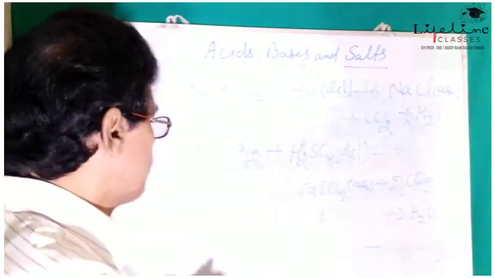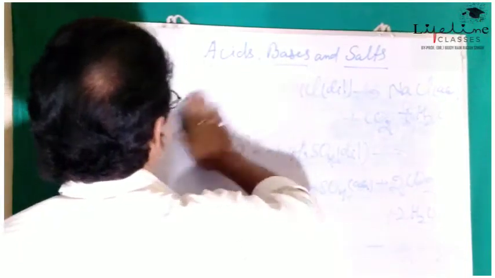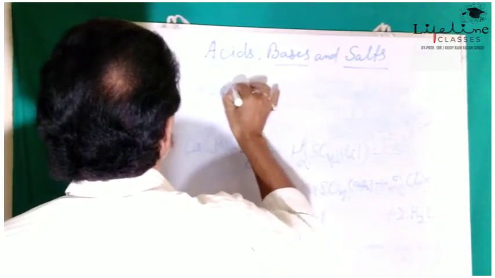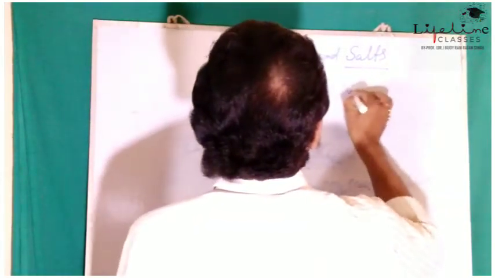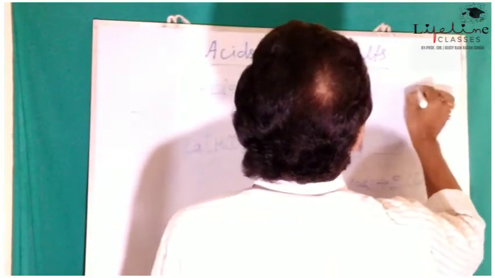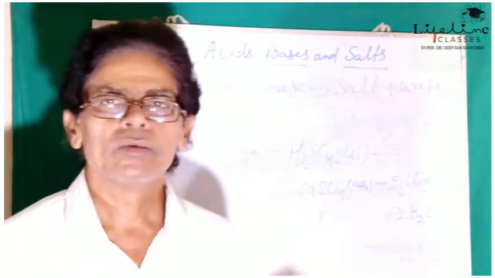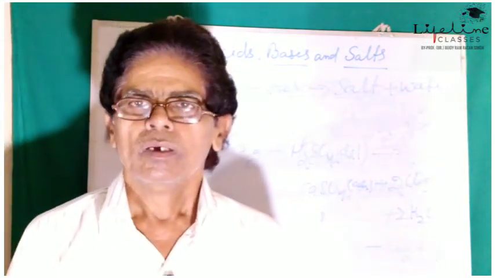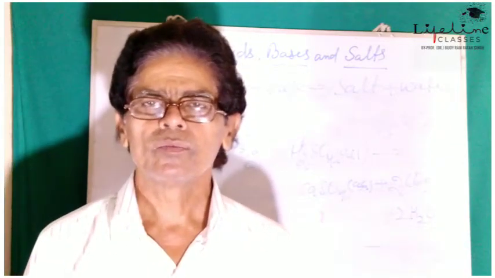Acid plus base gives salt plus water. It is also known as neutralization reaction.